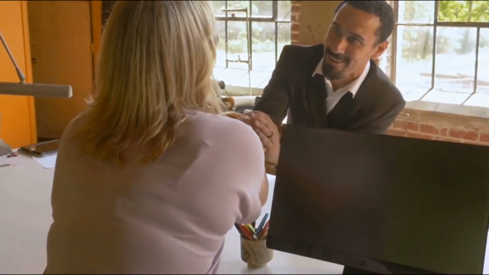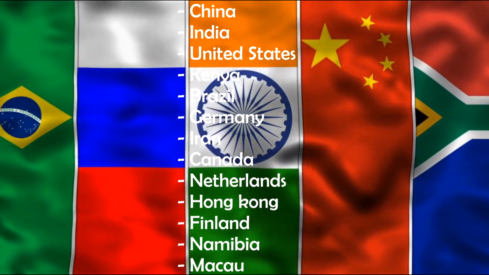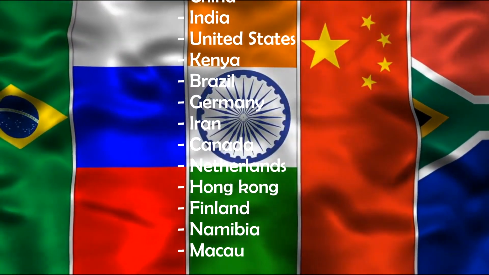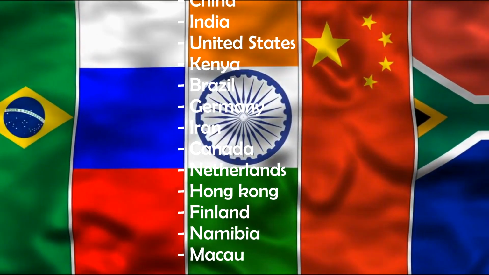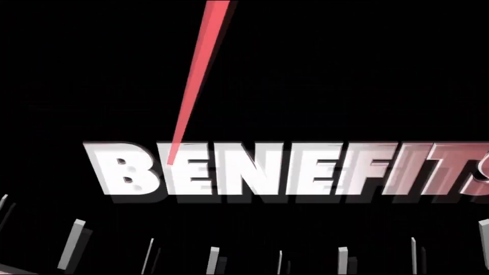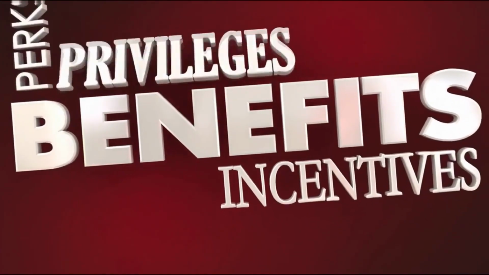Countries that have experimented or are still experimenting on UBI are China, India, United States, Kenya, Brazil, Germany, Iran, Canada, Netherlands, Hong Kong, Finland, Namibia, and Macau. Everything has its advantages and disadvantages. So as expected, UBI has its own as well. So let's begin with the pros.